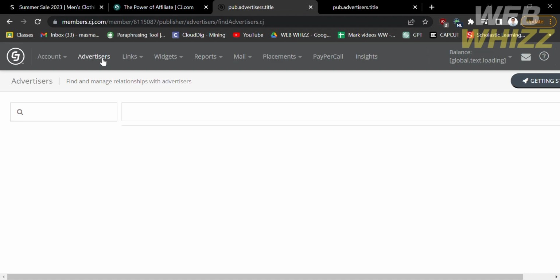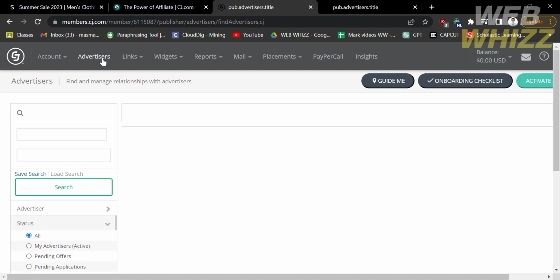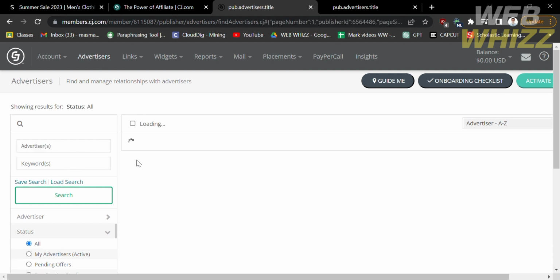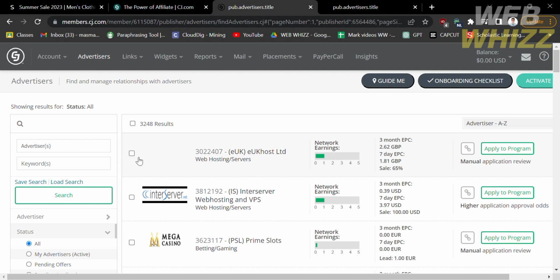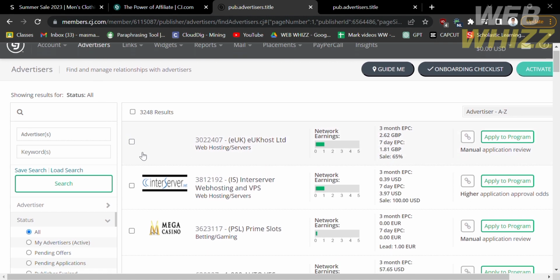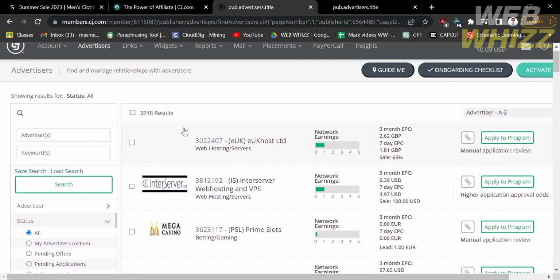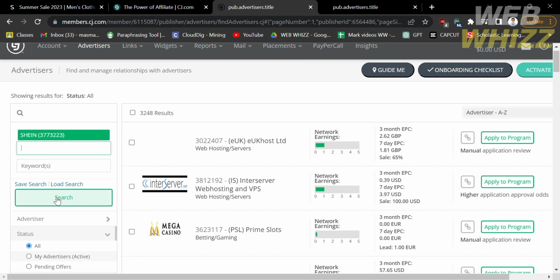And upon clicking on it, you will be directed to this page, in which under the advertisers section, you will see some of the companies or brands that you can apply to in order to join their affiliate program, as you can see here on the right side panel. But since we're trying to join the Shein affiliate program, all you need to do is go to the left side panel and, on the search bar under advertisers and keywords, kindly type the word Shein, in which it will show you the search result and just click on it. And after that, just proceed by clicking the search button below.